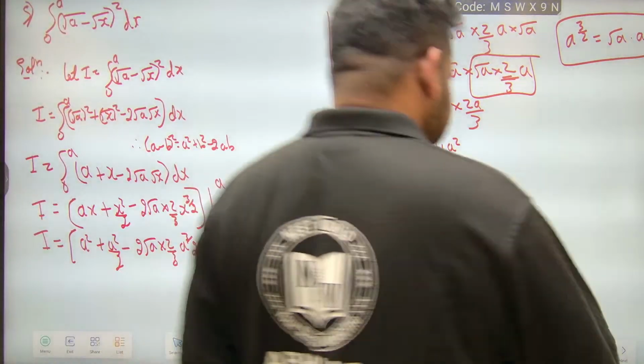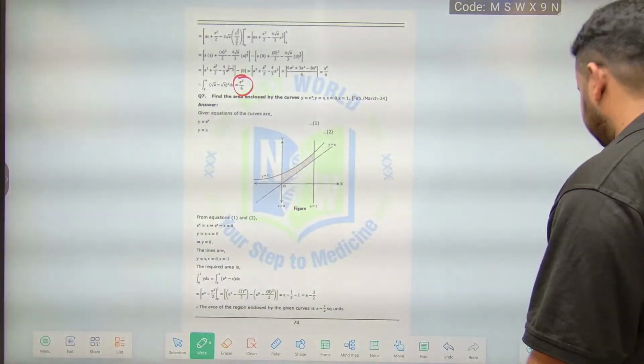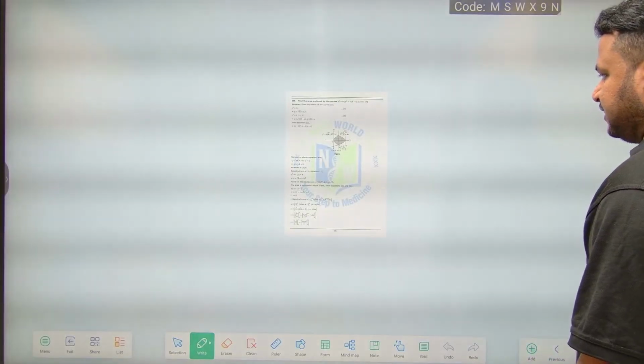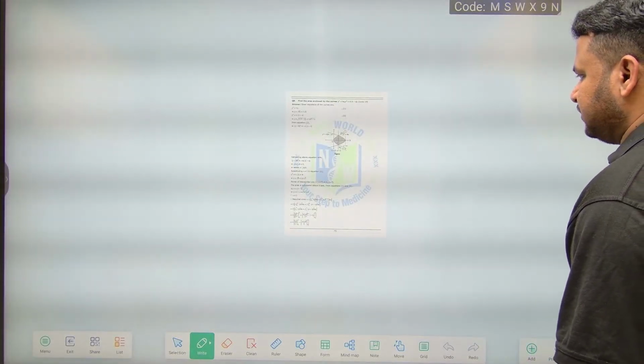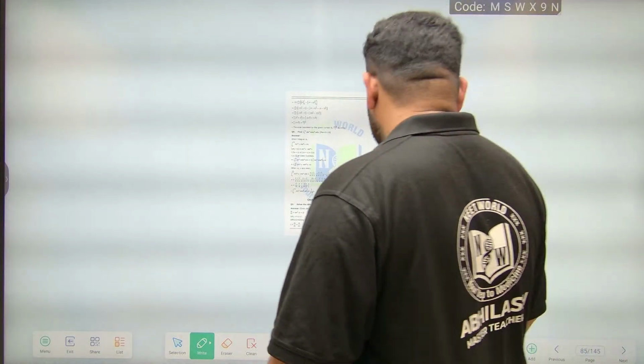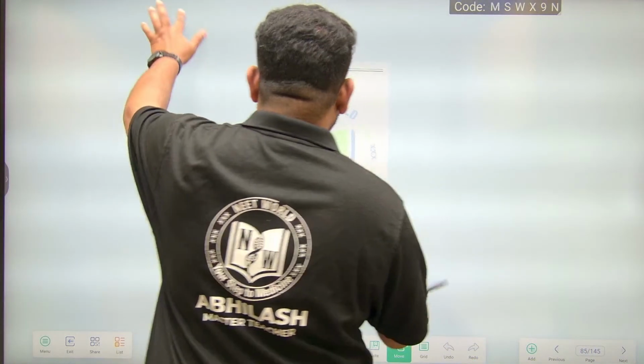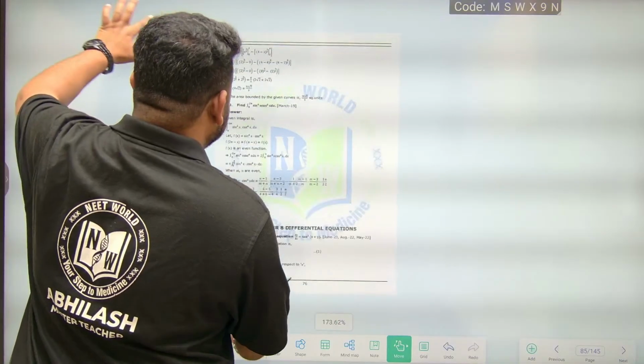Next question, very important question. That is the last question that we will be doing pertaining to definite integrals. Very important question, friends. Make a note of it. So see here, look at this question. See here, observe here carefully. They are saying